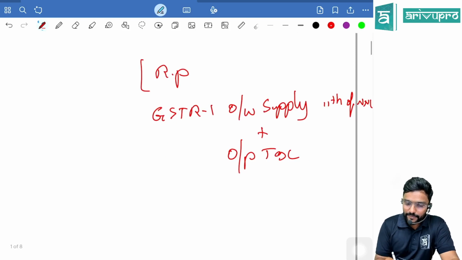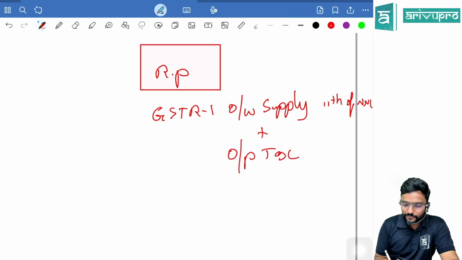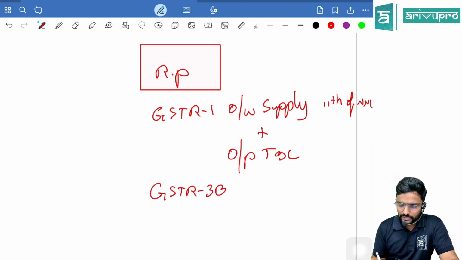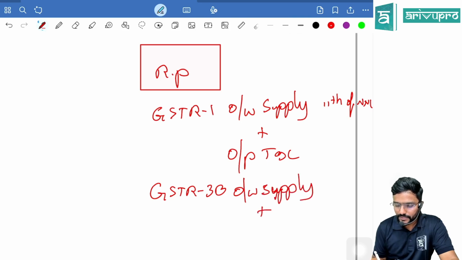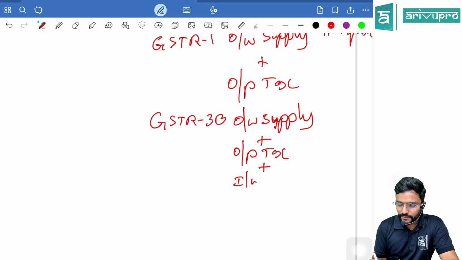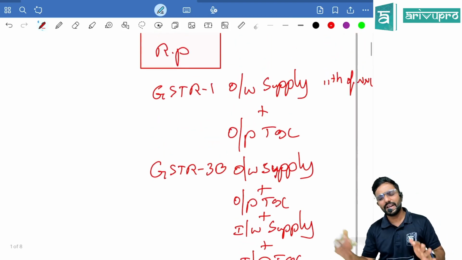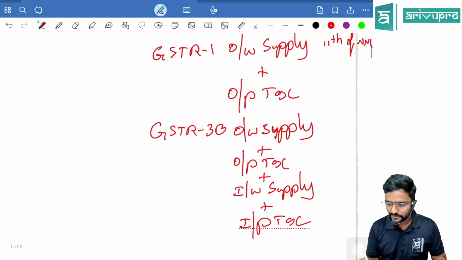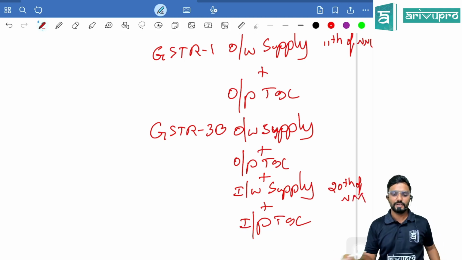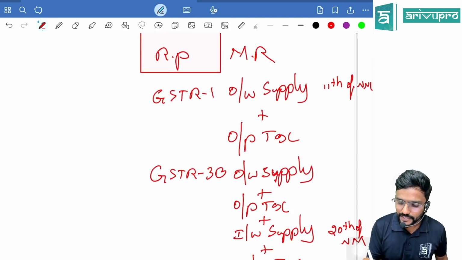Next, the same person should also file GSTR 3B, giving the details of outward supply plus output tax plus inward supply plus input tax. Input tax would have already auto-populated in GSTR 2A, 2B. I have to just mention it again here. And this has to be filed on or before 20th of next month, assuming the registered person is filing monthly returns.